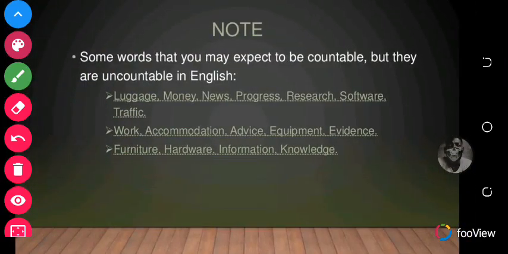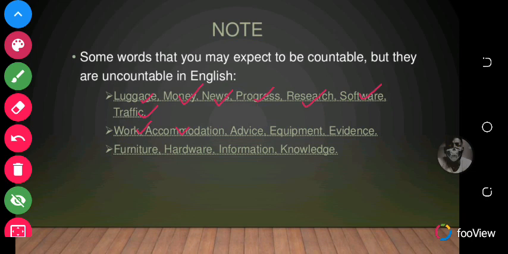And the last thing we will look at is some words that you may expect to be countable, but they are uncountable in English. So certain words you think are countable, but in English they are actually uncountable nouns. Like luggage. Luggage is an uncountable noun. Money, uncountable. News, uncountable. Progress, uncountable. Research, software, traffic, work, accommodation.